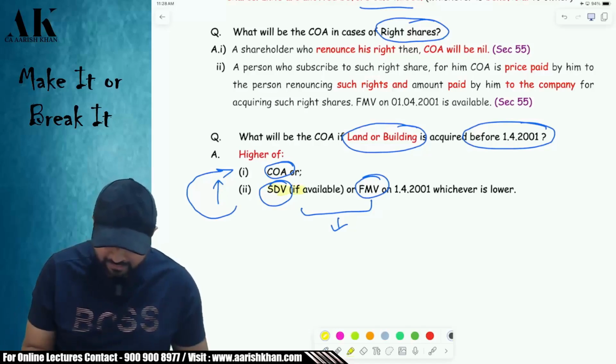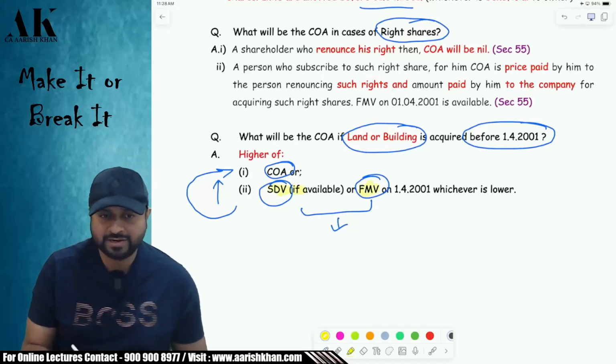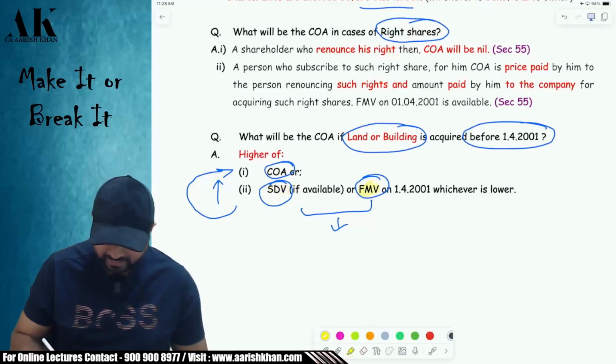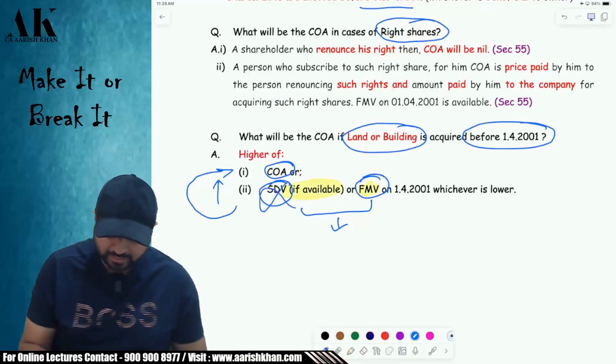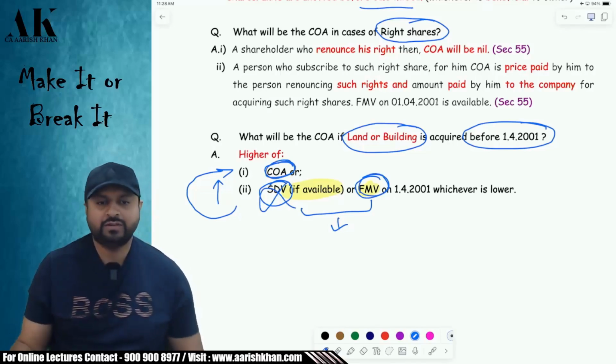Here also, stamp duty value will be compared with FMV. Listen carefully, very minute point. Only if stamp duty value is available with you. If stamp duty value is not available, then you have to ignore the stamp duty value point. Directly compare the FMV with the cost of acquisition.